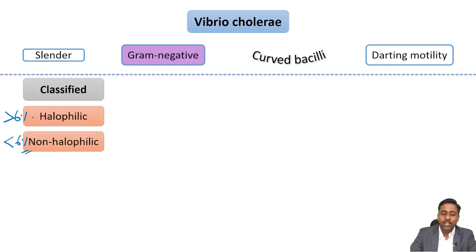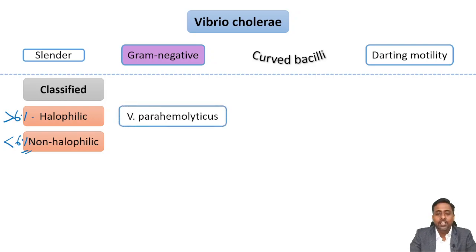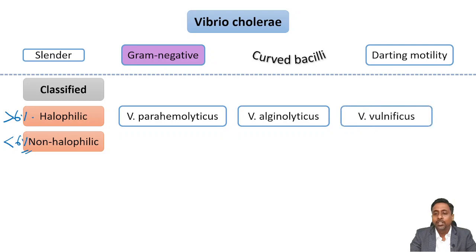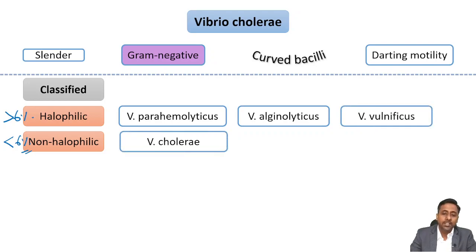So what are those halophilic? Vibrio parahaemolyticus, Vibrio alginolyticus, and Vibrio vulnificus. Whereas the non-halophilics are Vibrio cholerae and Vibrio mimicus. So they don't need sodium chloride for their growth.